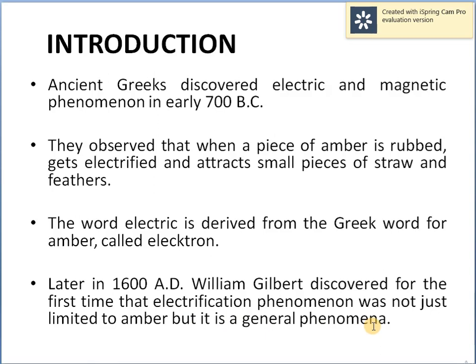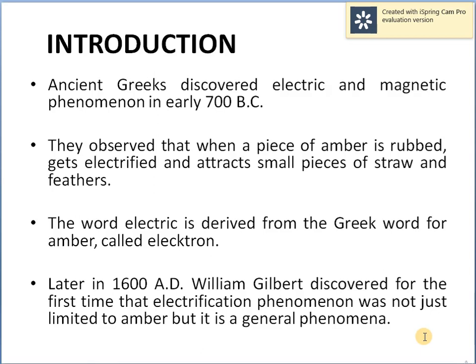That means in earlier times, the Greek people discovered the peculiar property of amber: when rubbed by a suitable material, it gets electrified and starts attracting pieces of straw and feathers. And the people used to think that it is only amber which has such a property, that is of getting electrified when rubbed.